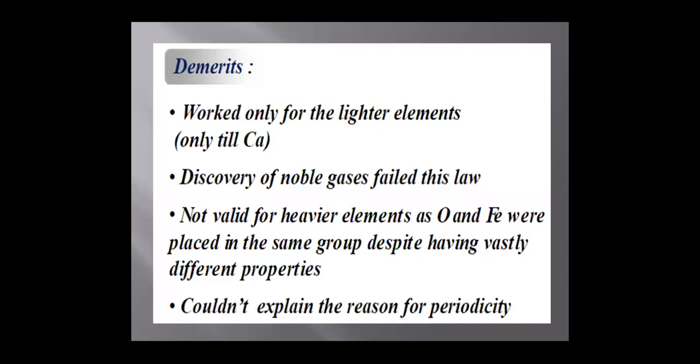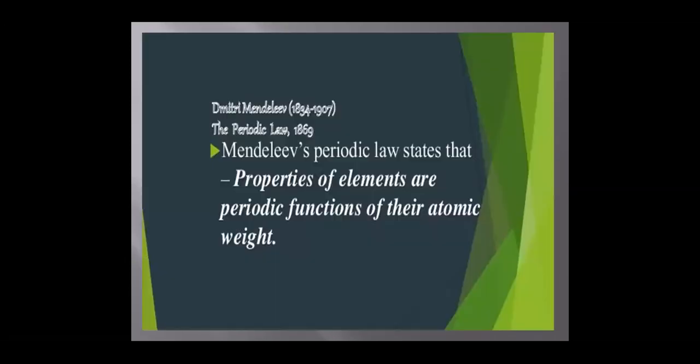The demerits of Newlands' law of octaves are that it worked only for the lighter elements, that is, only up to calcium. The discovery of noble gases also made it fail at this time. It was not valid for heavier elements, as oxygen and iron were placed in the same group despite having different properties. And the theory could not explain the reason for periodicity. That is why the theory fails.